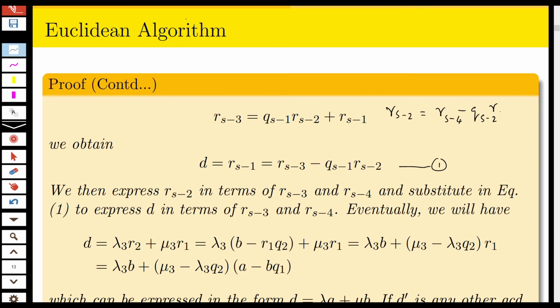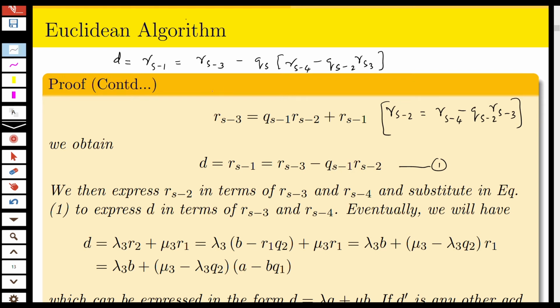Now you put this value in this equation, you will get D, that is Rs minus 1, equal to Rs minus 3 minus Qs minus 1 into (Rs minus 4 minus Qs minus 2 into Rs minus 3).